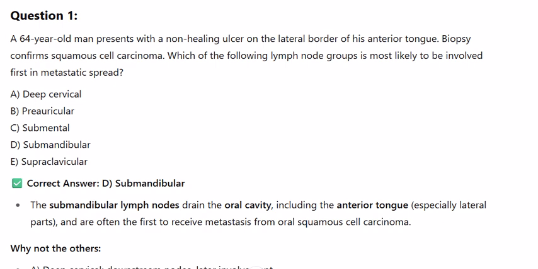Correct answer, D. Submandibular. The submandibular lymph nodes drain the oral cavity, including the anterior tongue, especially lateral parts, and are often the first to receive metastasis from oral squamous cell carcinoma.